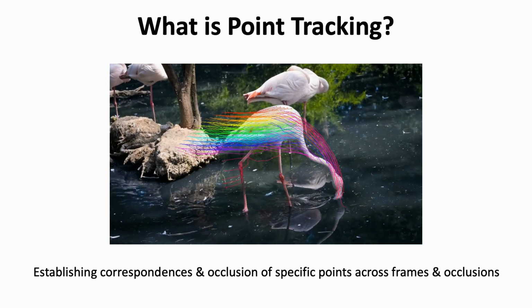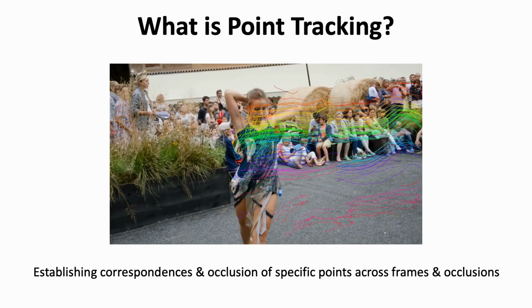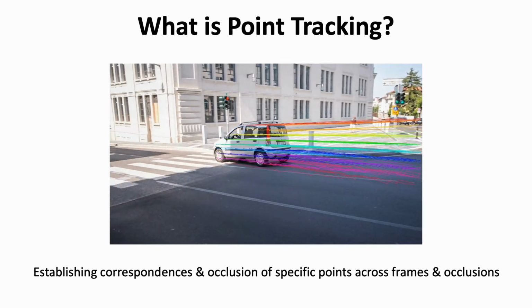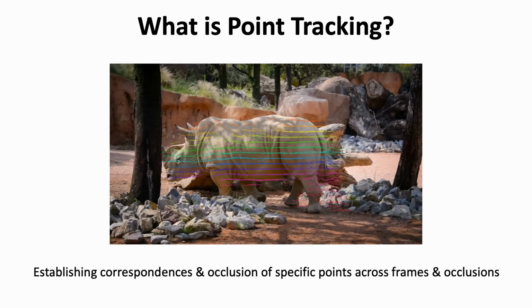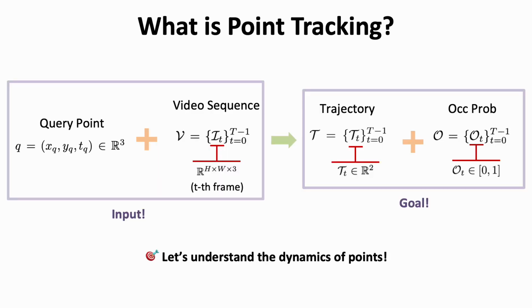Point tracking focuses on establishing correspondences and occlusions of specific points across frames, just like in this video. Formally, the task looks like this. The user picks a query point consisting of an X and Y coordinate, along with the time step of that frame. Given a video sequence with T frames, we predict the trajectory, which is the corresponding point location in every frame, as well as the occlusion probability.